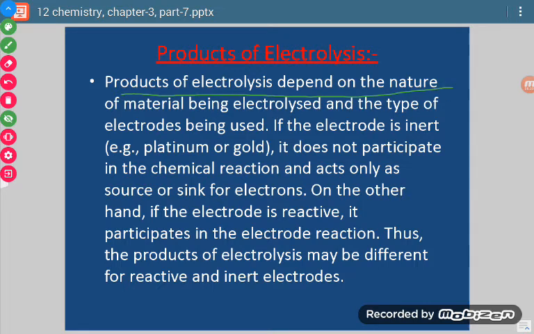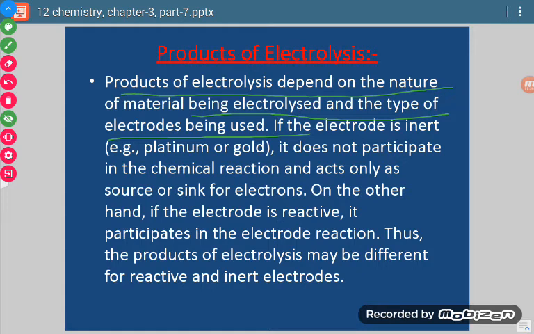Product of electrolysis depends on the nature of material being electrolyzed and the type of electrodes being used. Now see, electrodes are also of 2 types. Number 1, inert electrodes, and number 2, interfering electrodes. Interfering electrode is that electrode which contains those atoms for which ions are available in the electrolyte. If ions available are of the same atom which is present in the electrodes, then such electrodes are called interfering electrodes. But if it is not so, then they are called inert electrodes.